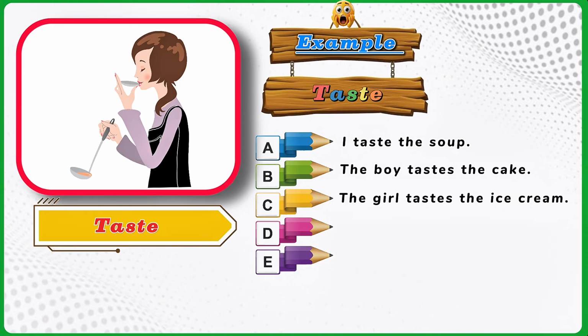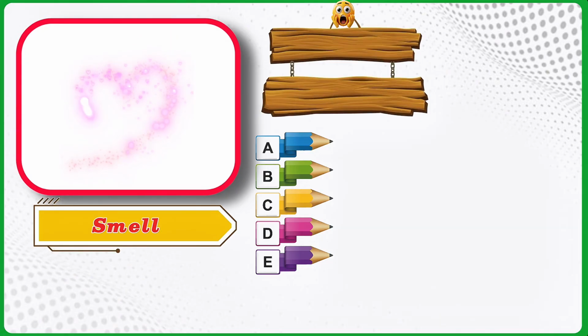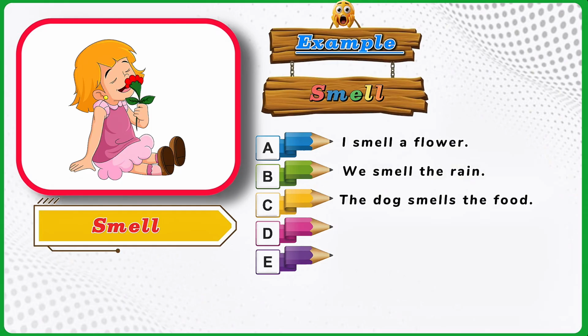The girl tastes the ice cream. My mom tastes the food. We taste the candy. Smell. Example. Smell. I smell a flower. We smell the rain. The dog smells the food.